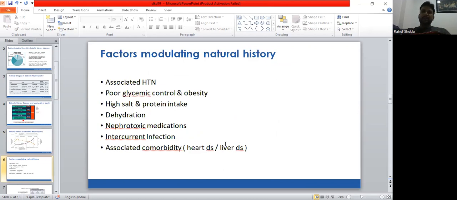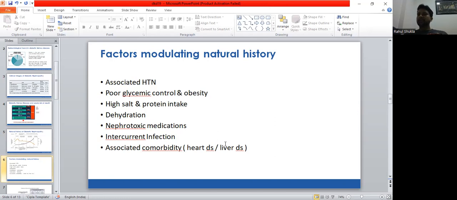Now, what are the factors which modulate the natural history? There are several factors which contribute to rapid progression of kidney disease, most commonly associated hypertension. Then, as we already know, sugar control is very important. So poor glycemic control and obesity are also associated with rapidly declining renal function.